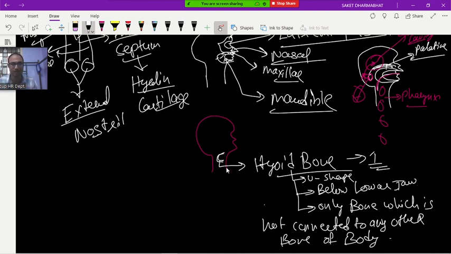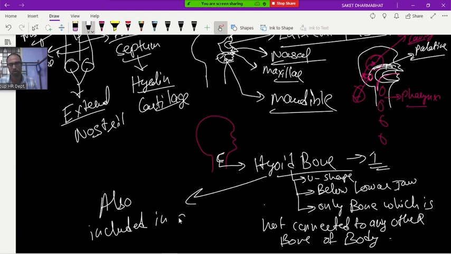U-shaped bone. So it is also included in what? The skull. Also included in skull. So total how many? 22 plus 1, how much does it become? 23.